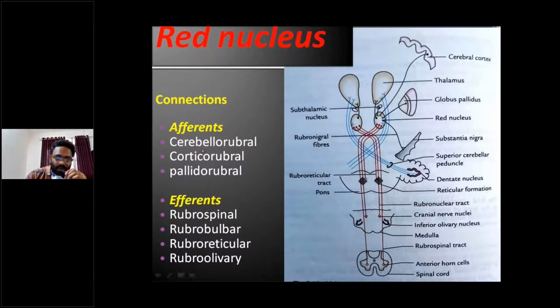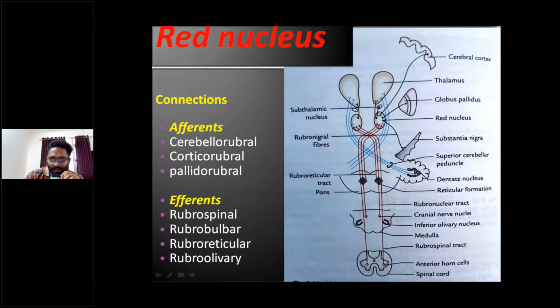Connections are afferents and efferents. This is the red nucleus, thalamus, basal nuclei, and cerebral cortex, right? The dentate nucleus is situated in the cerebellum. First, the red nucleus receives afferents from cerebello-rubral fibers, meaning cerebellum to red nucleus.